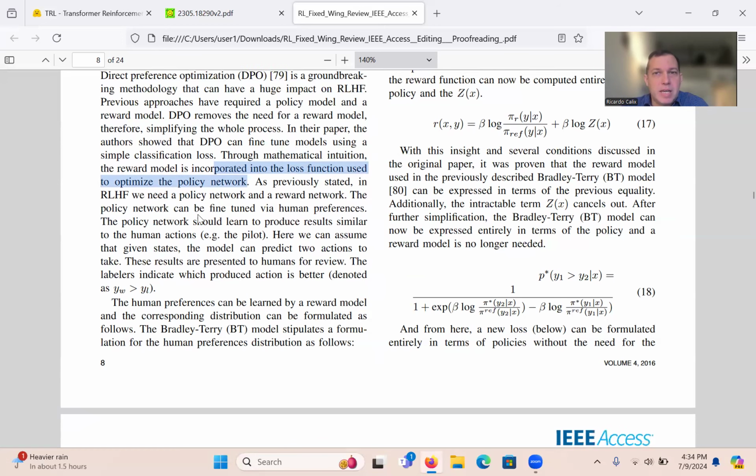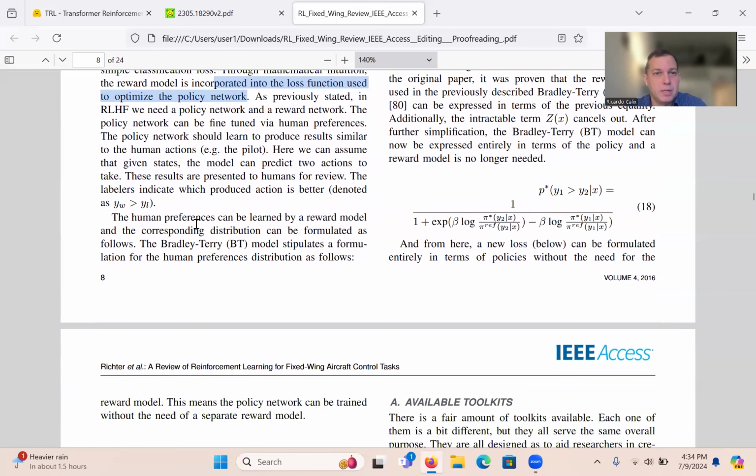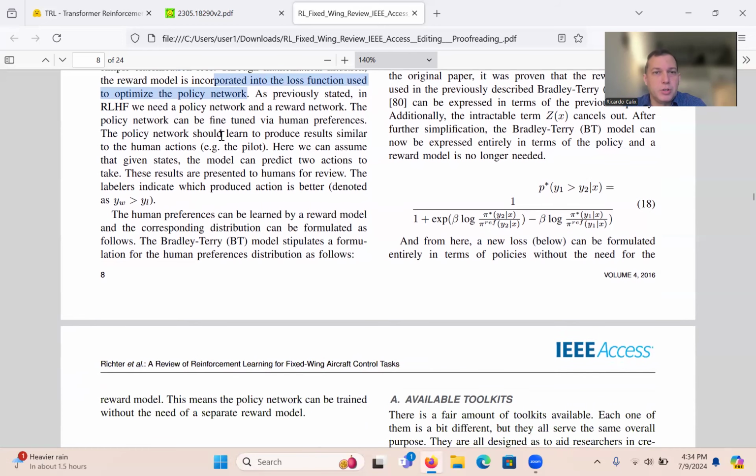As previously stated, in RLHF, we need a policy network and a reward network. The policy network can be fine-tuned via human preferences. So we are talking about RLHF. The policy network should learn to produce results similar to human action. So that's what I was saying about, given a question and an answer, the human will say, okay, this answer is better than the other. So that's what this means.